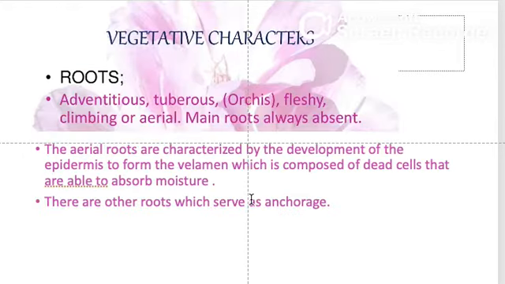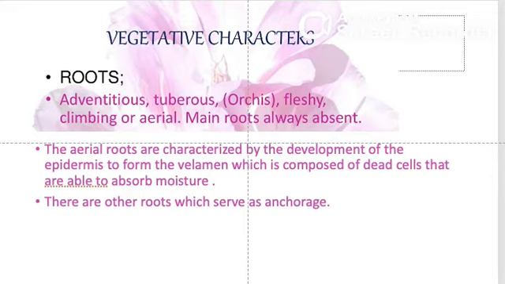So we are going to study now about the vegetative characteristic, and the first vegetative characteristic is that of the root. Now when you look at the root of the orchids, they are adventitious. What does it mean by adventitious?